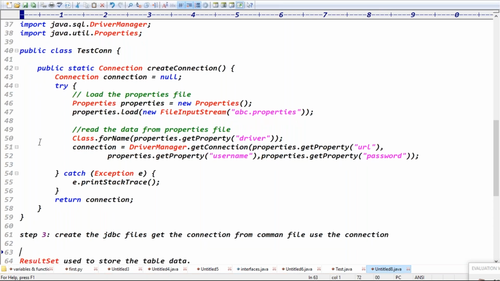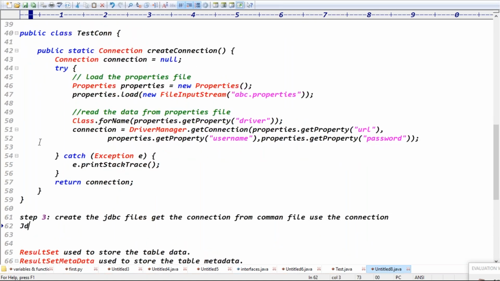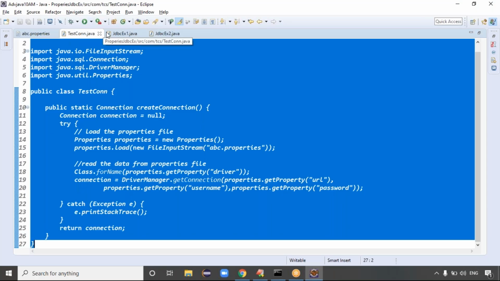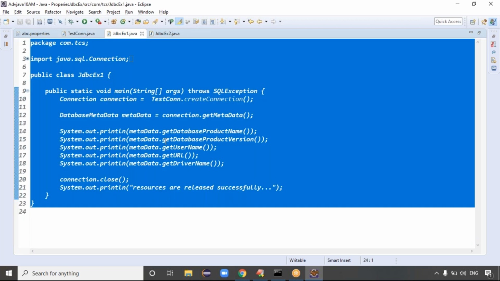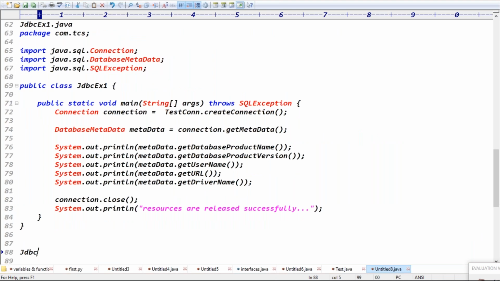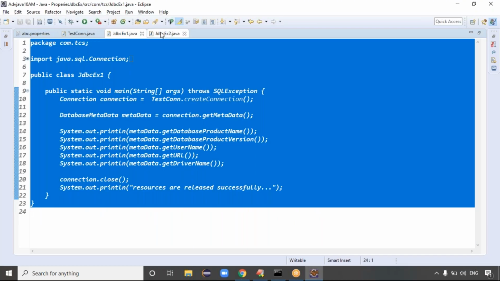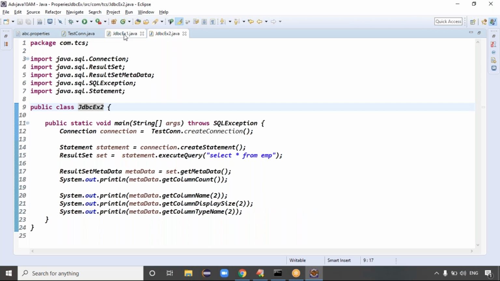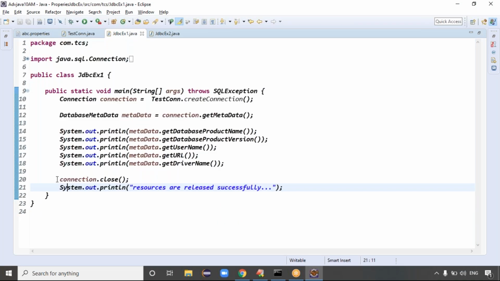That's it. Good, guys. This is JDBCExample1.java. Example1.java is regarding which object, guys? This is the database metadata object, right? Exactly. Next is the JDBCExample2.java file, which is about the result set metadata object, right? Guys, this is all about the result set metadata object.